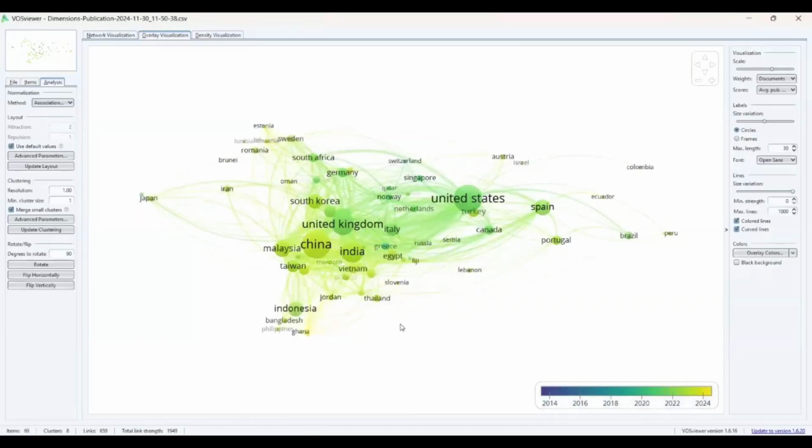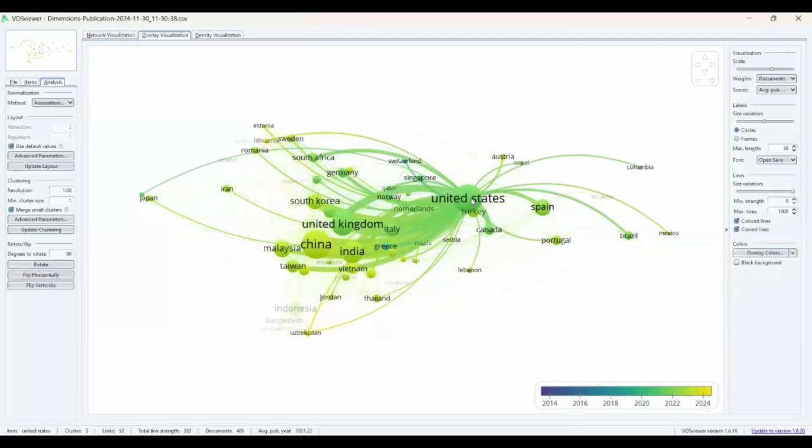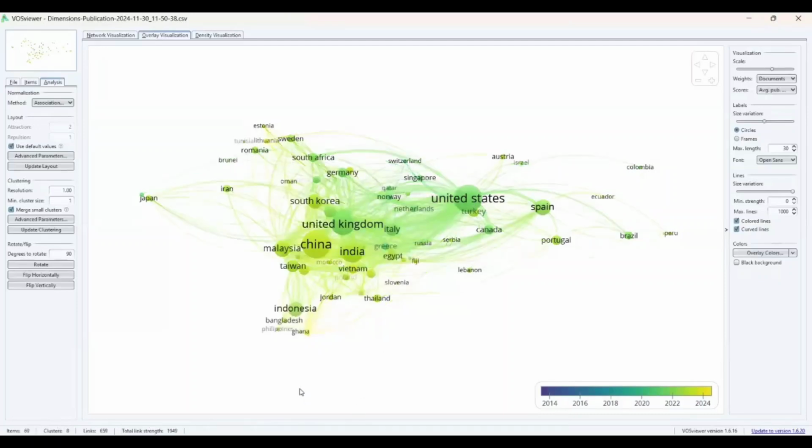This is my legend. So based on the legend, I can comment that most of the countries have become active in this field of research. The most active countries like USA, UK, they have become active recently. So this trend of virtual influencer, this field of research, is very new to academia. If you see where India is, or when India started working,